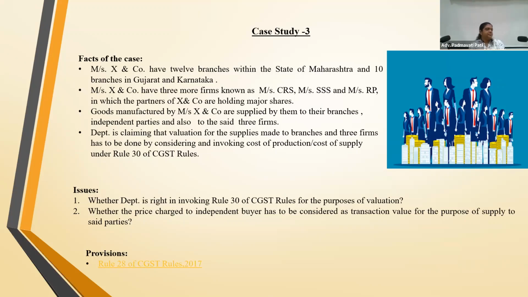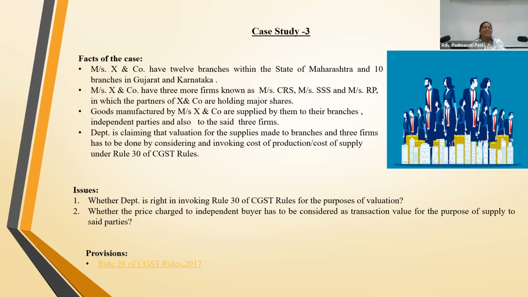Correct. So what I'm trying to say is that we shouldn't focus on the second proviso, because that talks about the open market value. We should try to incorporate the value which is between the related parties. We should justify the value, because every transaction will have some value. Yes. Between trading. It can't happen that there is no value. Rule 30, which is worse than open market value.